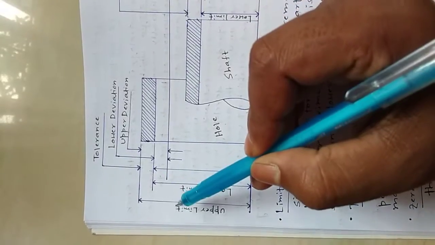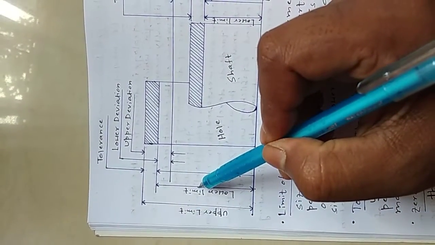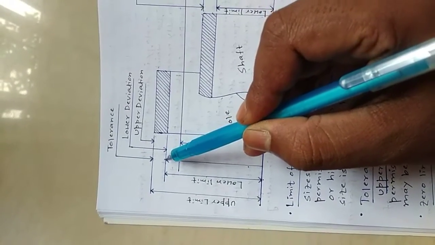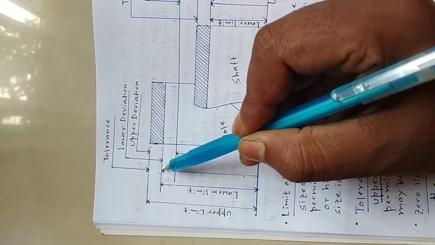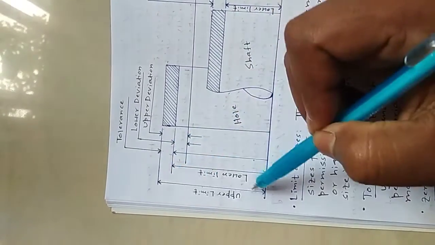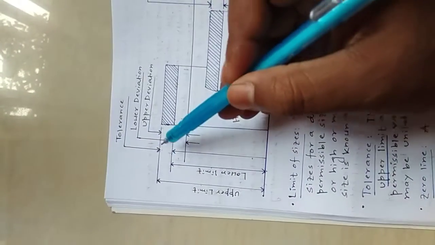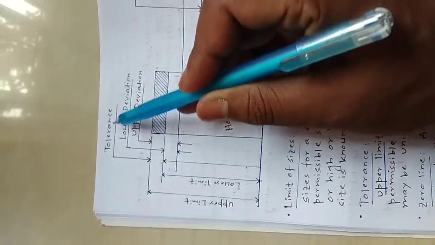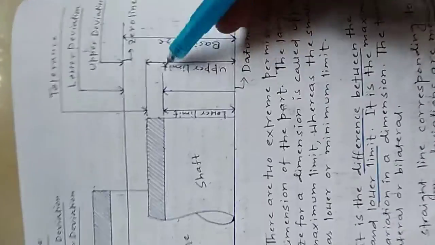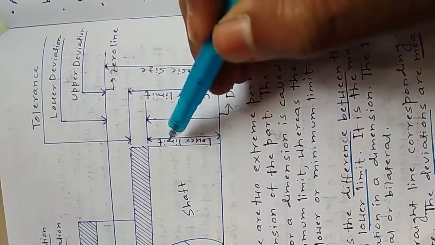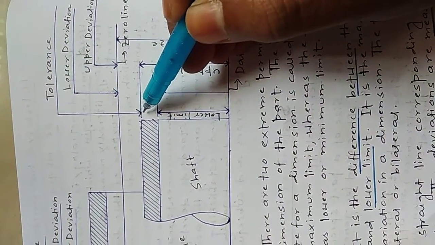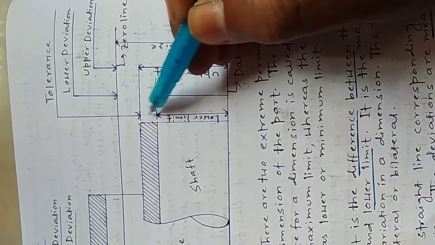So this one is the upper limit for hole and this is the lower limit for hole. The difference between the upper limit and lower limit, that is this distance, is the tolerance. This small distance is the tolerance for hole. Similarly, for shaft, this is the upper limit and this one is the lower limit. So this small distance, from this point to this one, is the tolerance for shaft.